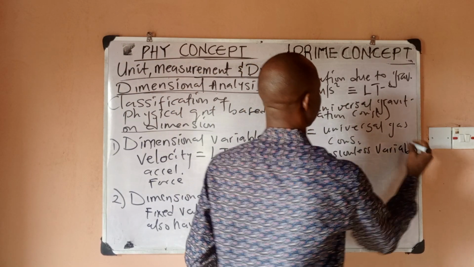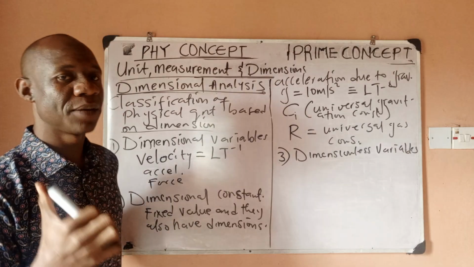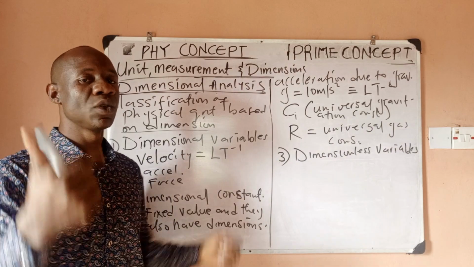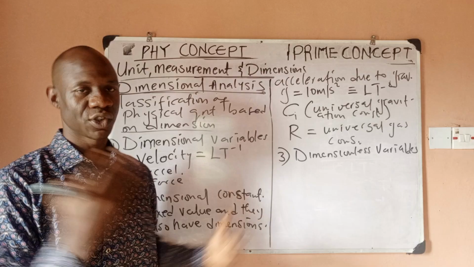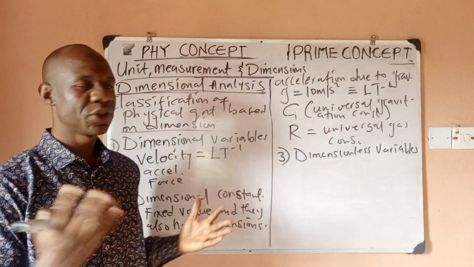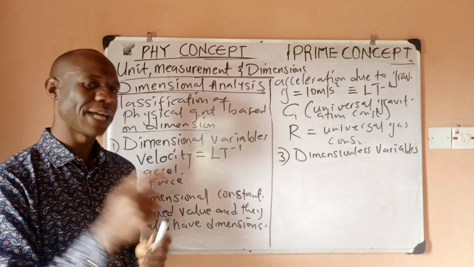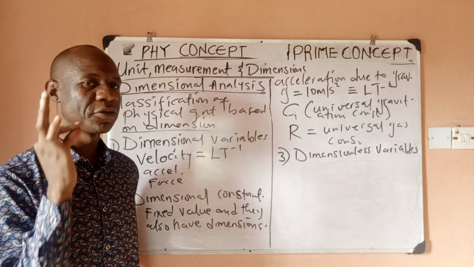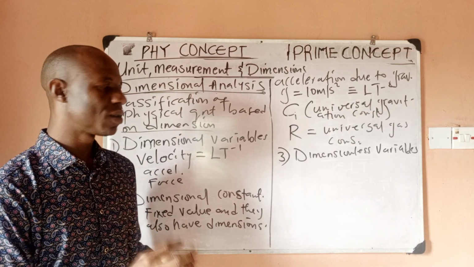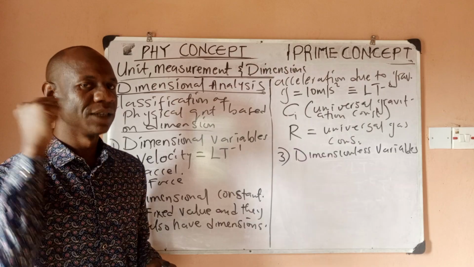Now, remember, you already know that variables are physical quantities whose values can change. Now, we have variables that do not have dimension. So these kinds of variables are called dimensionless variables.